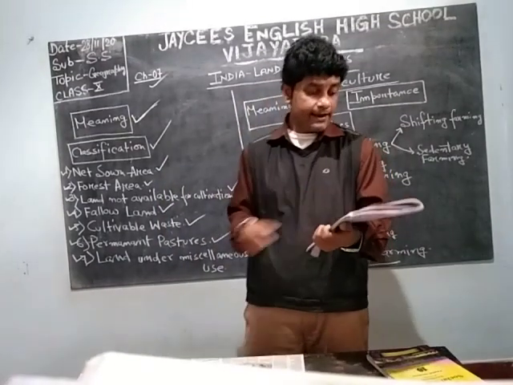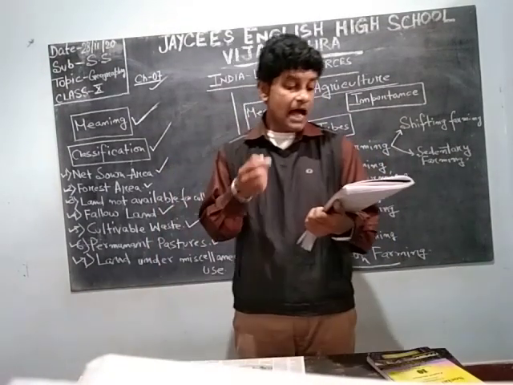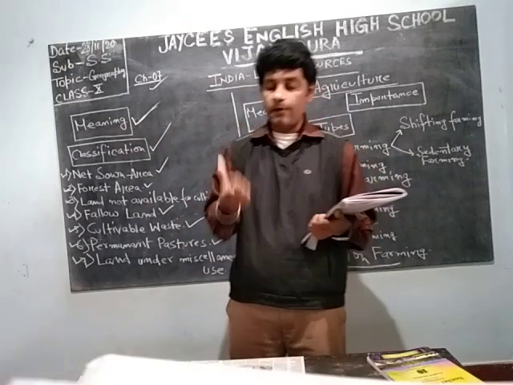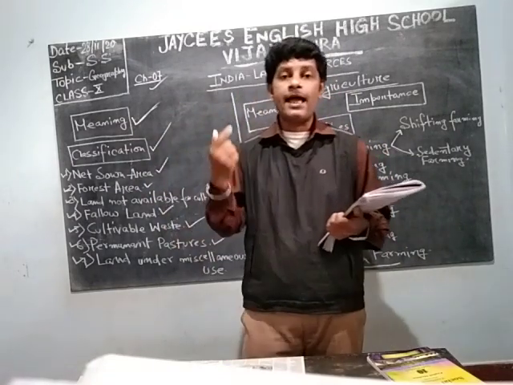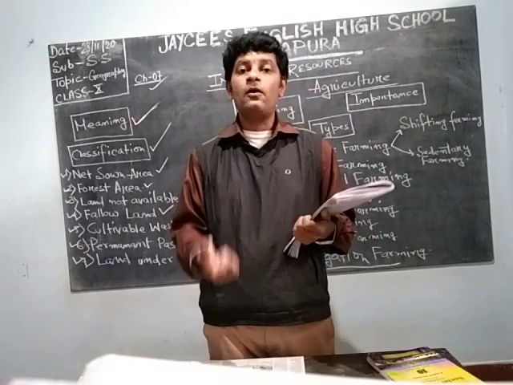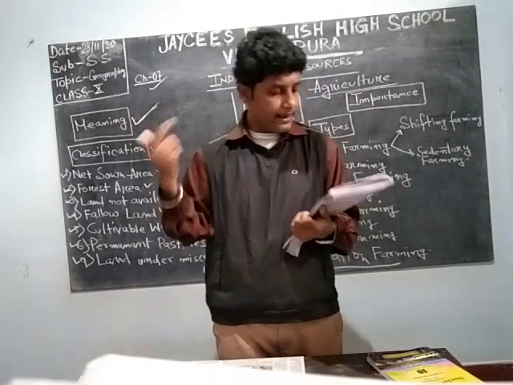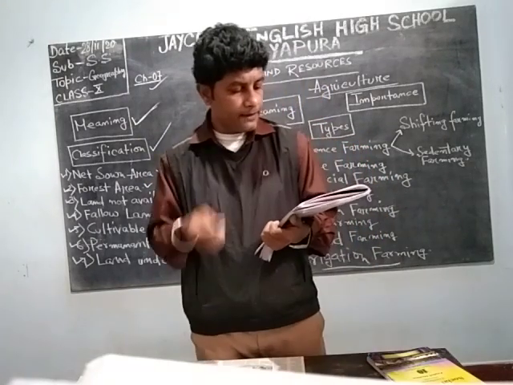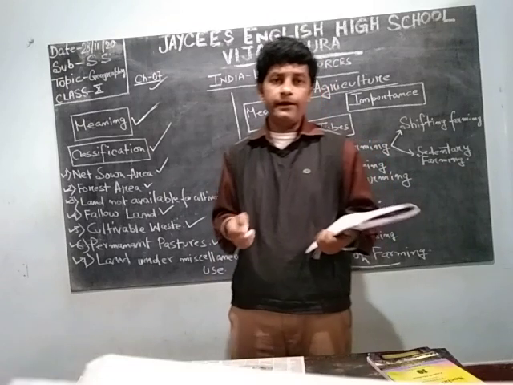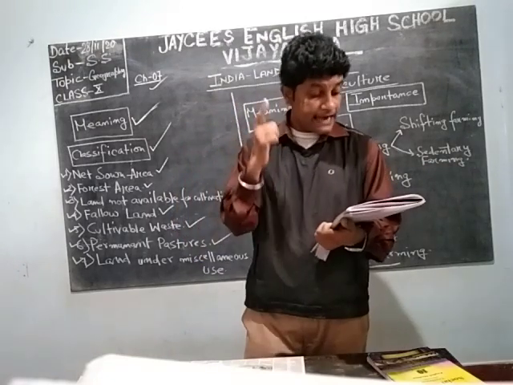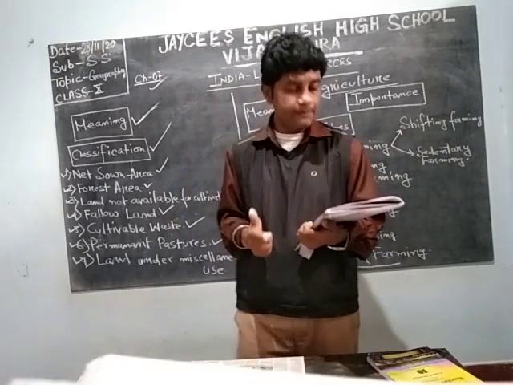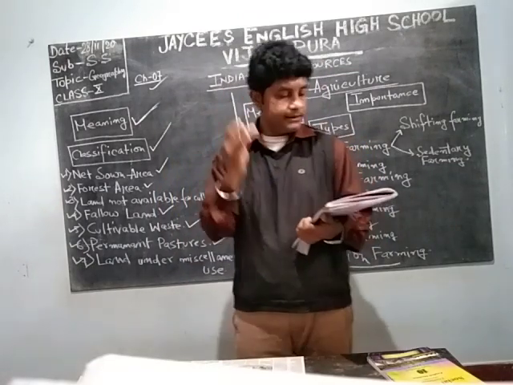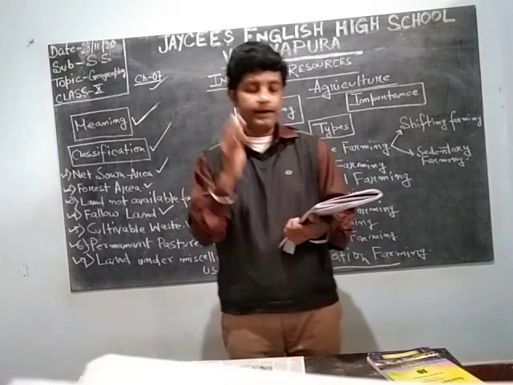So here we have the permanent pastures or other grazing land. Grazing land means the land where small trees, small plants and grass are there, and the livestock, meaning cattle and all, will go there and have their food. They are meant for the food of the livestock. It accounts for only 3.4% of the total area of India. It is largely found in Himachal Pradesh, Gujarat, Madhya Pradesh. These 3 places are leading in permanent pastures or grazing land.